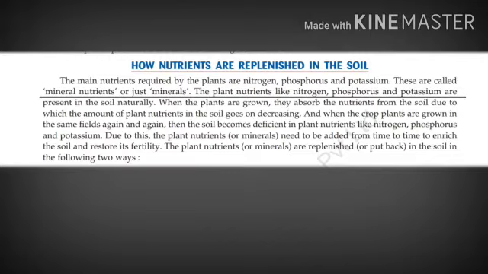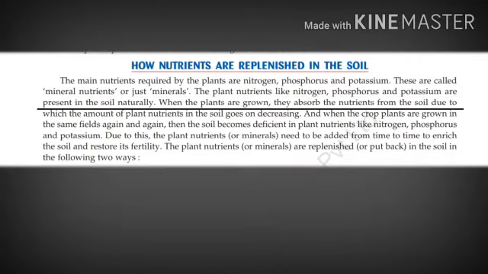Understand? The plant nutrients like nitrogen, phosphorus and potassium are present in the soil naturally. How? By the decomposition process. When the dead and decaying organic matter decompose, then what happens? These nitrogen, phosphorus and potassium form the humus and mix up with the soil. Okay.